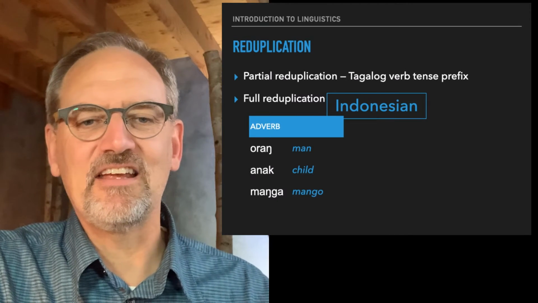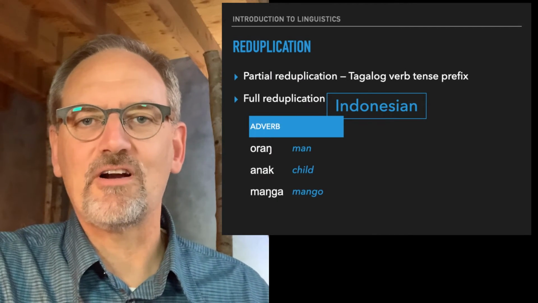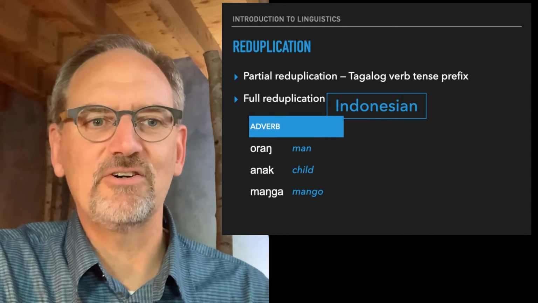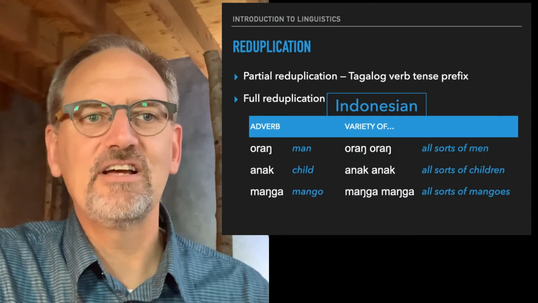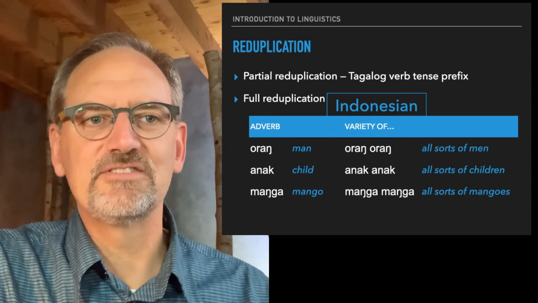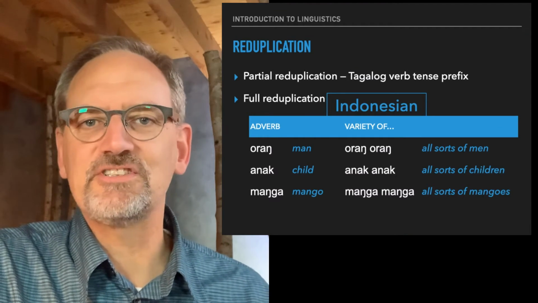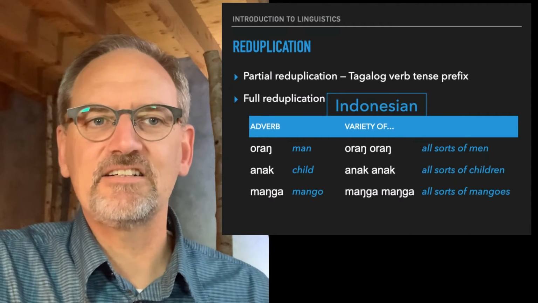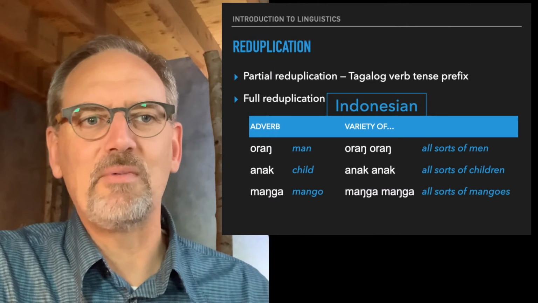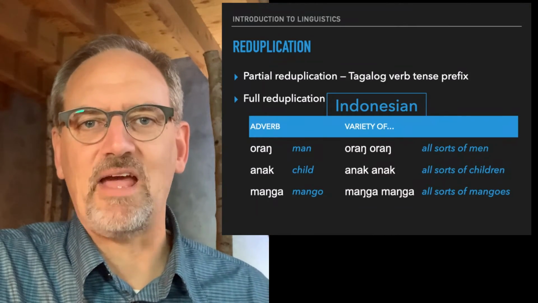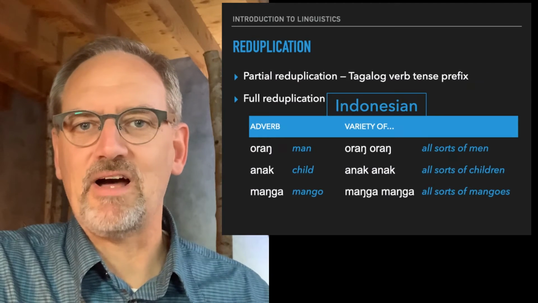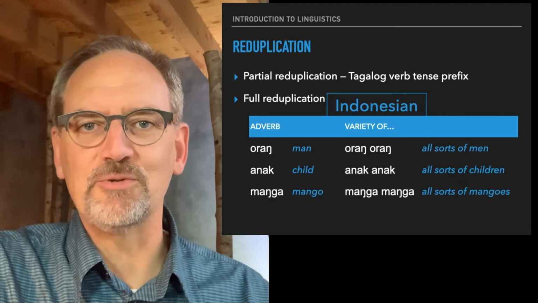And to mark them for a variety of, or all sorts of, there's full reduplication. So orang-orang means all sorts of men, anak-anak, all sorts of children, mangga-mangga, all sorts of mangoes, expressed by full reduplication.